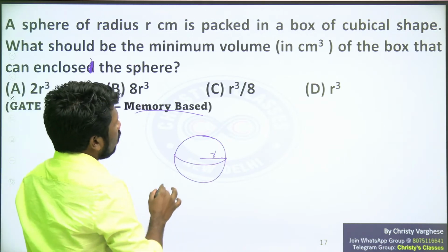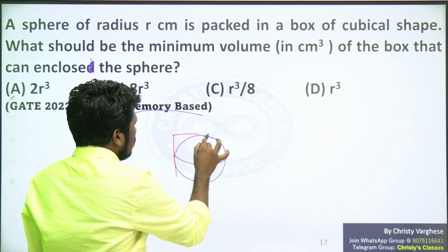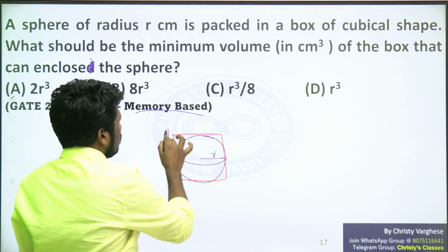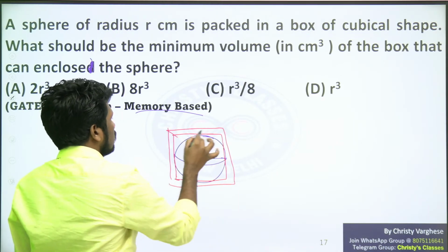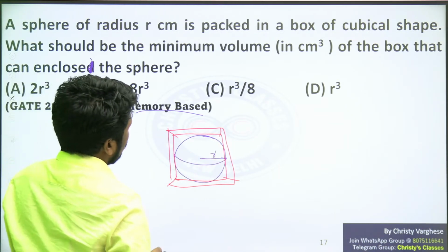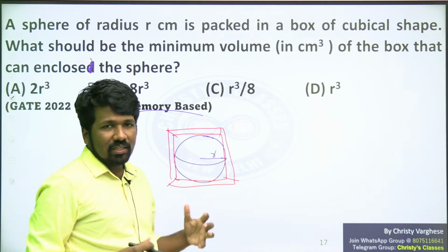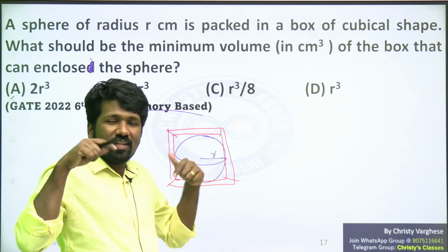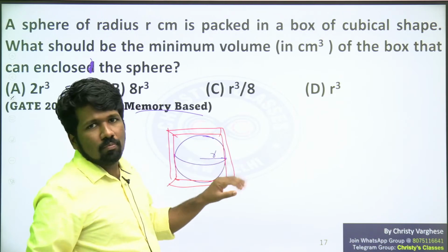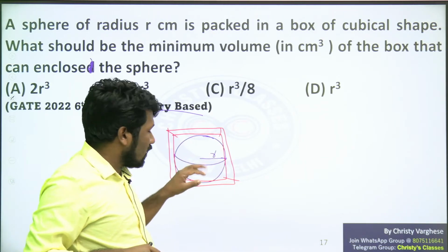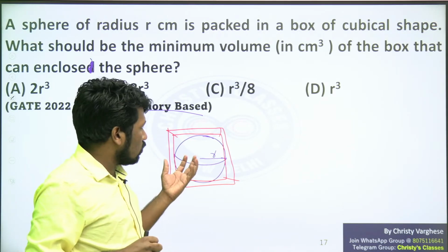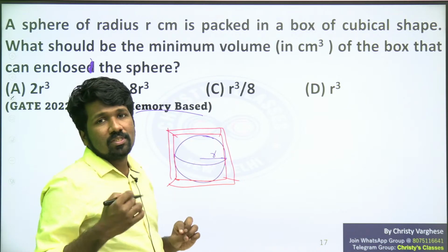So anyway, minimum volume of that box means we can draw it like this. The box should be the minimum size, the cubical box itself, a rough cube shape. If I tell, this is the cube that we need. Or we can say the sphere should be the maximum possible sphere that can fit in that cube. If you think in the reverse order, we need the cube that is having the minimum size that can contain the sphere. That means that cube should be able to contain the maximum possible size sphere.